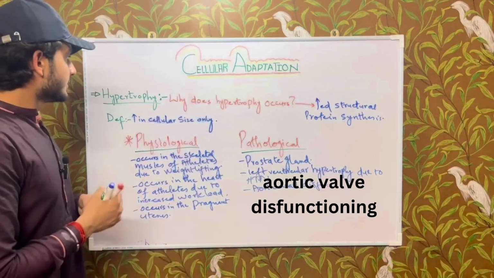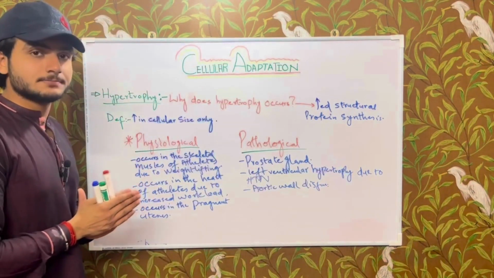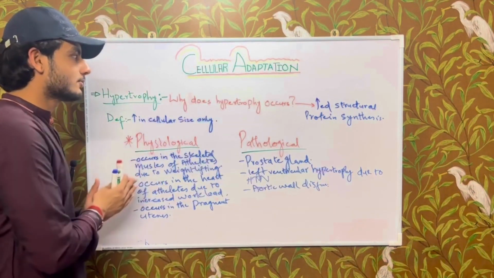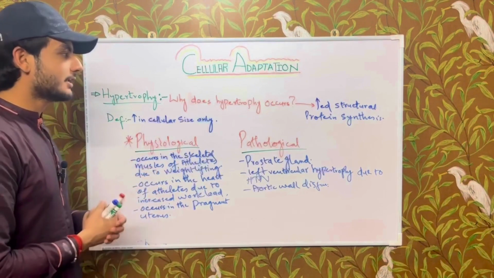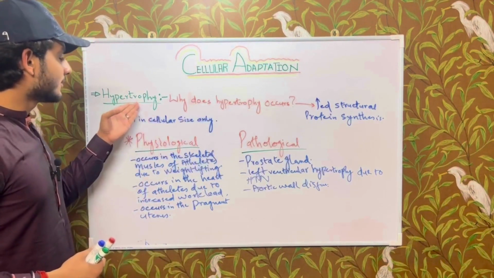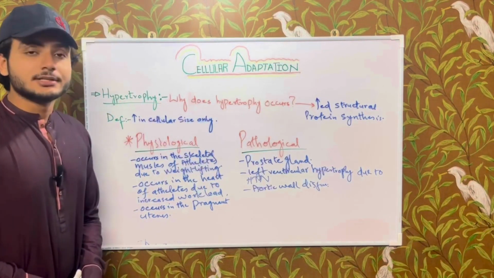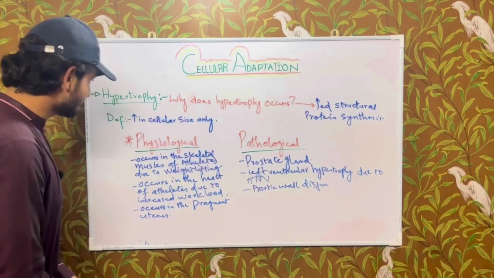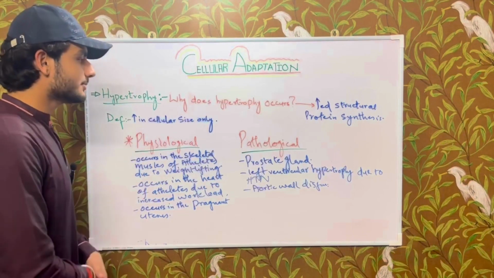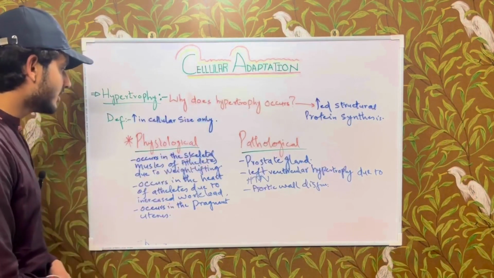So till now we have discussed atrophy as well as hypertrophy. Why does hypertrophy occur? Hypertrophy occurs due to increased structural protein synthesis. Hypertrophy could be physiological as well as pathological.